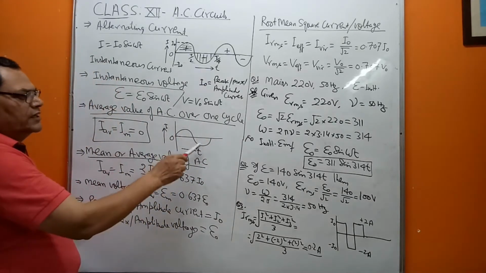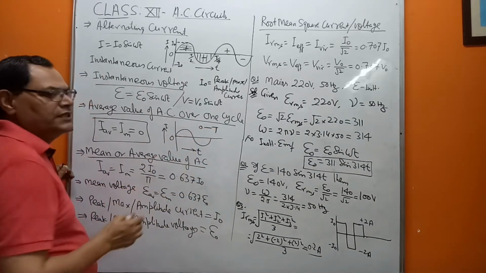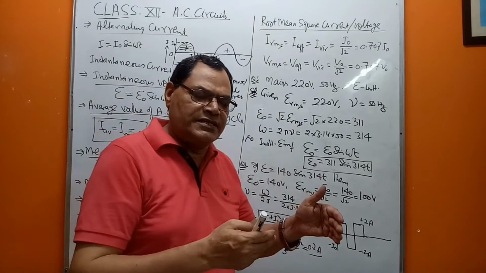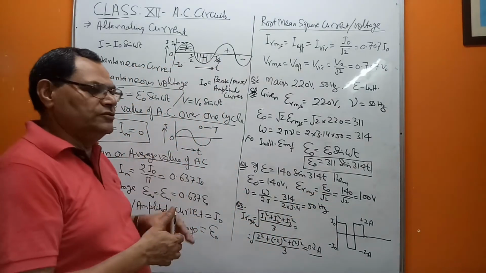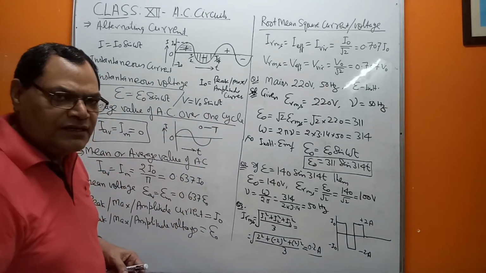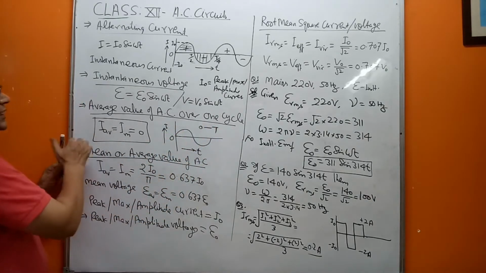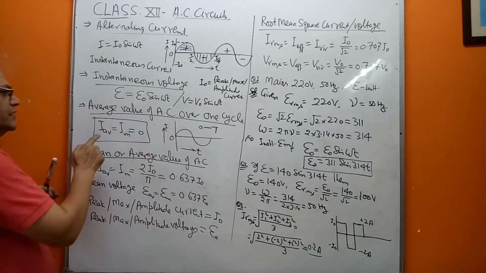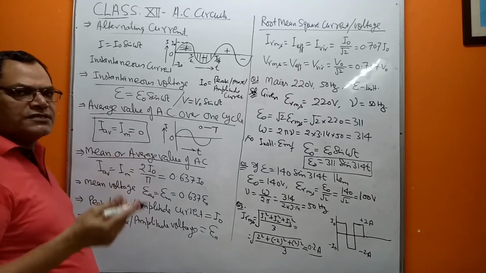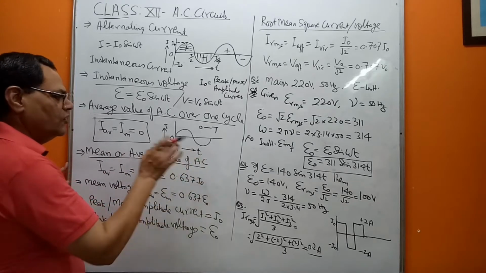Now the next point is the average value of alternating current over one complete cycle. The moment you calculate over one complete cycle, that is when the time varies from 0 to T, this is basically the direct current which is equal to the charge flowing in half of the cycle of AC. So for one complete cycle, that is for full time T, the average current, we call it I average or I mean, is equal to 0.